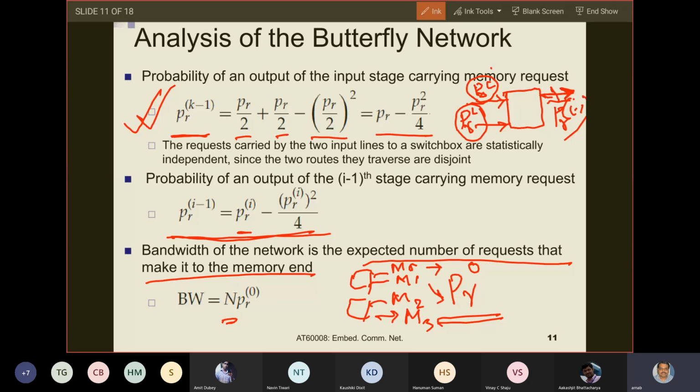Now, what is PR0? PR0 is the probability that there is a memory request successfully coming to a particular memory module. Because we have n memory modules, the total expected number is n into PR0. And therefore, n into PR0 is the bandwidth.